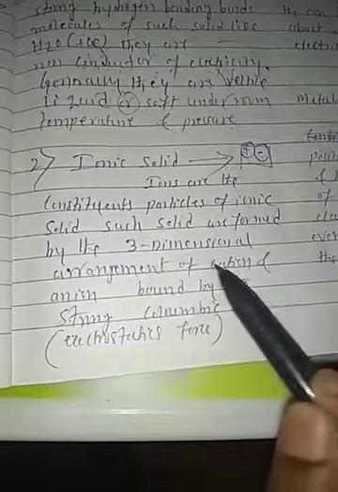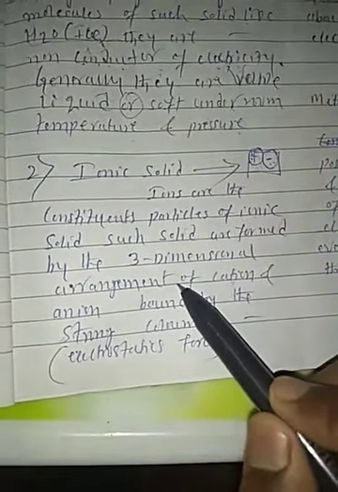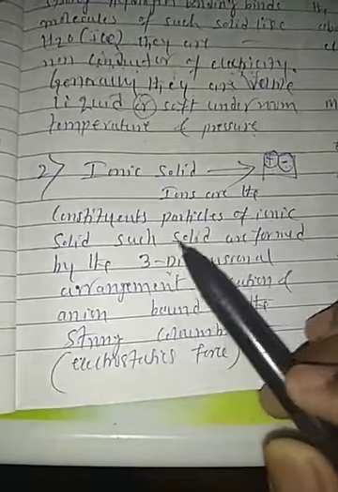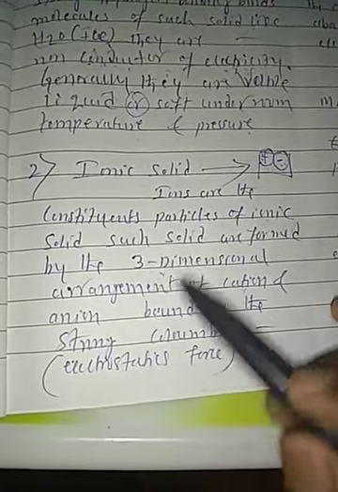This ionic solid is arranged in a three-dimensional structure. Three-dimensional structure means the particles are lying side by side and one above the other in three dimensions, along the X, Y, and Z axis, in a cube-like structure. That is three-dimensional.